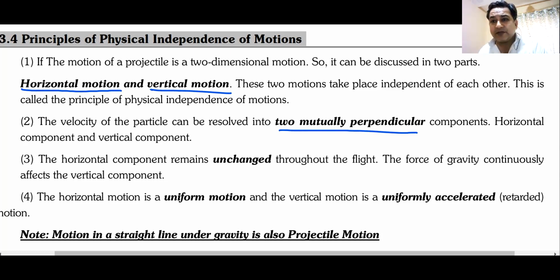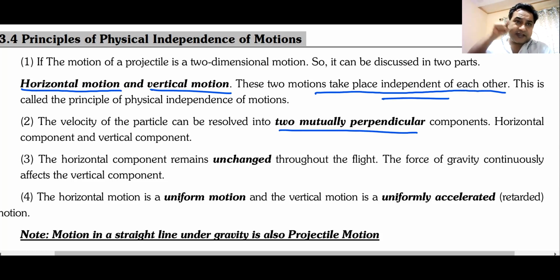Now you must remember that these two motions along x and along y are independent of each other. They don't depend on each other. So I can study the motion along the x-axis without any interference from the y-axis, and the motion along the y-axis without any interference from the x-axis.